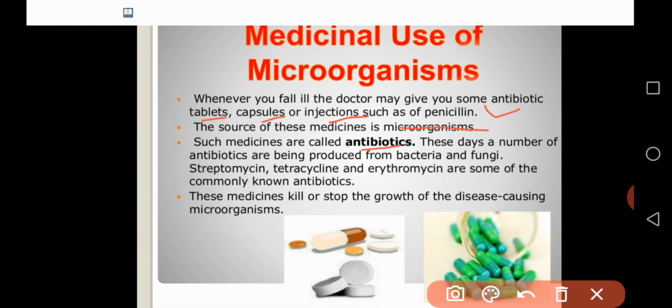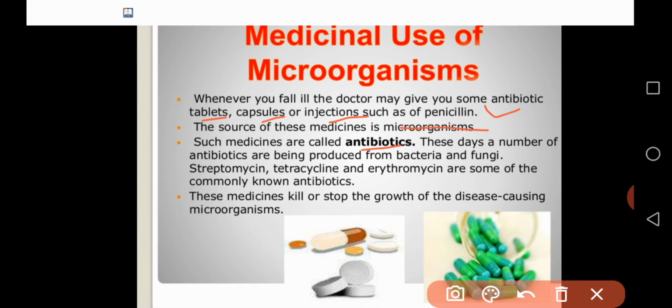So antibiotics are very important, and we use them for curing some diseases present in our body. Those antibiotics are also prepared with the help of microorganisms.